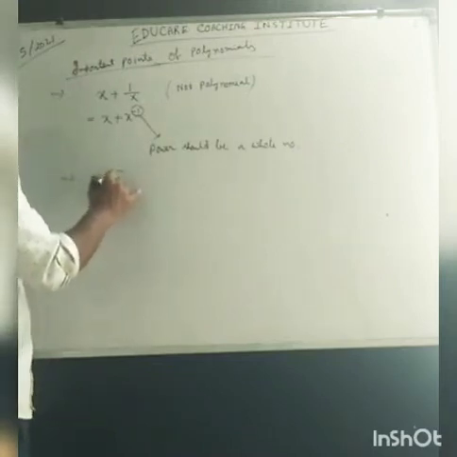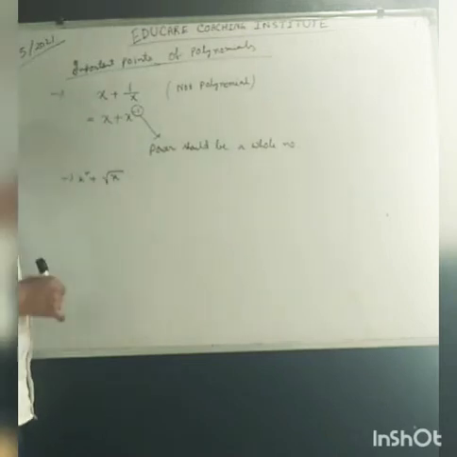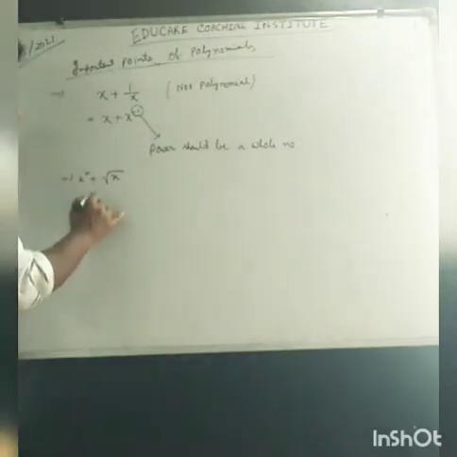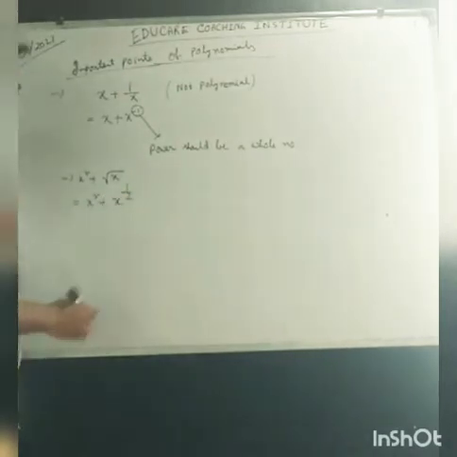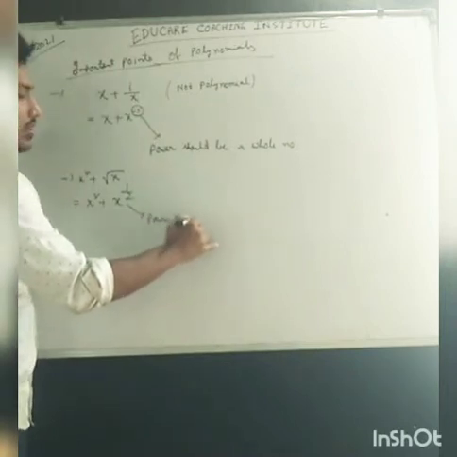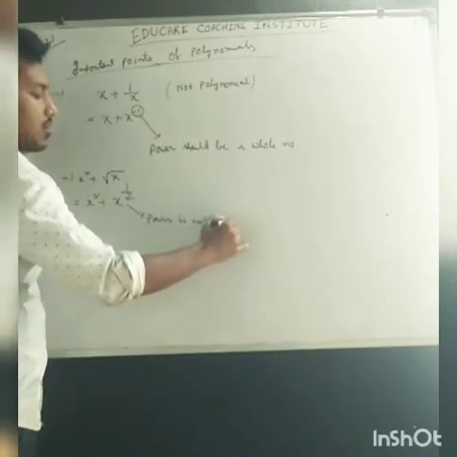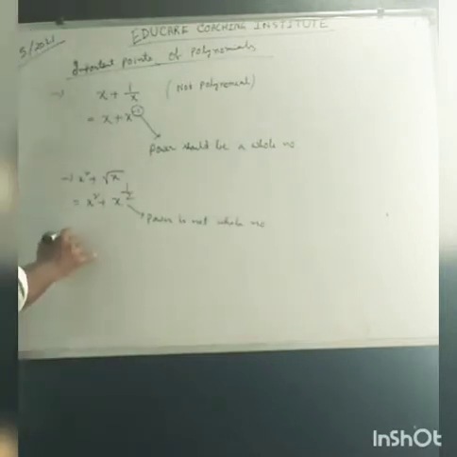Root over x, or x square plus root over x, is also not a polynomial, because it can be expressed as x square plus x to the power half. So here the power is not a whole number. These kinds of things are not polynomials.